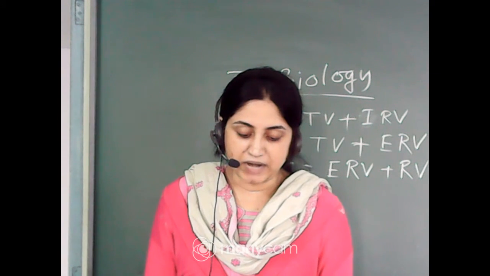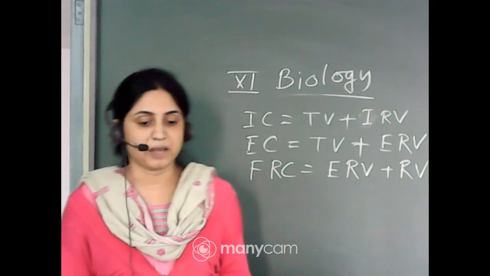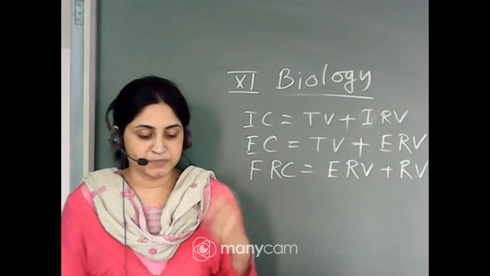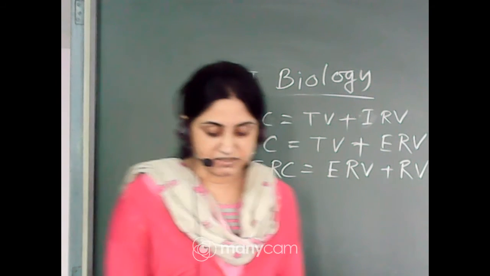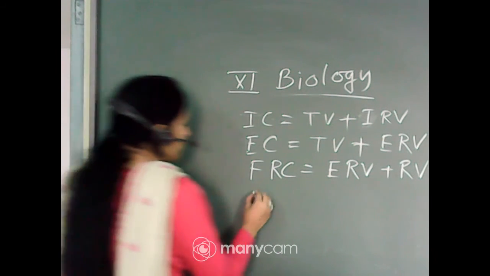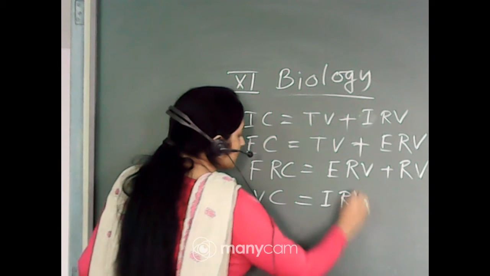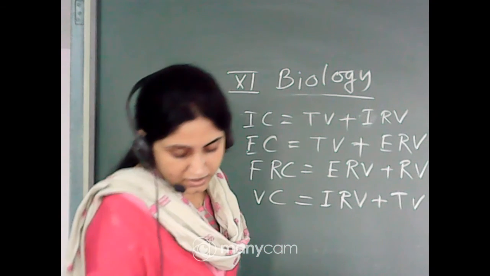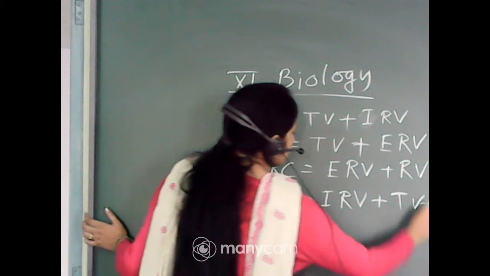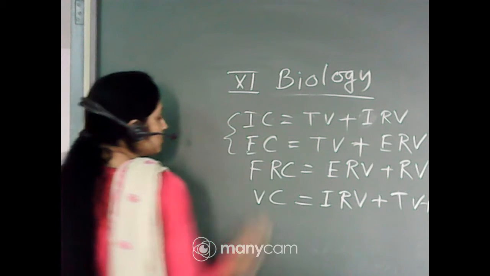Next one vital capacity, the maximum volume of air a person can breathe in after a forceful expiration. This includes ERV, TV and IRV, or the maximum volume of air a person can breathe out after a forceful inspiration. So after a forceful expiration, the volume of air a man can breathe, that is vital capacity. VC equal to ERV plus IRV plus TV. These three total is known as the VC.